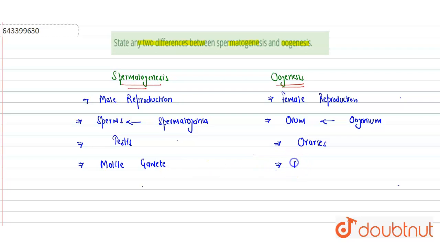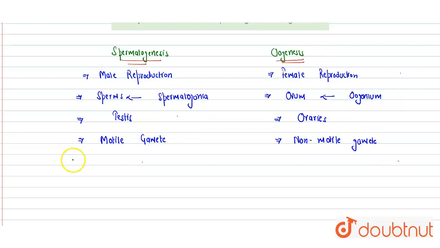Oogenesis results in the formation of non-motile gametes. Further, if we talk about the process, from one spermatogonium, four spermatozoa are formed.